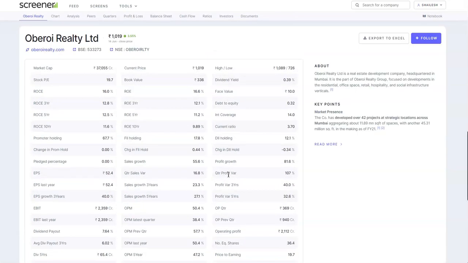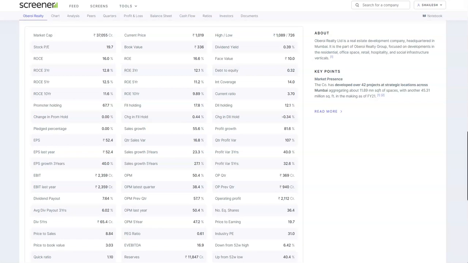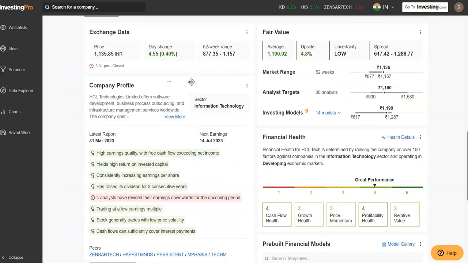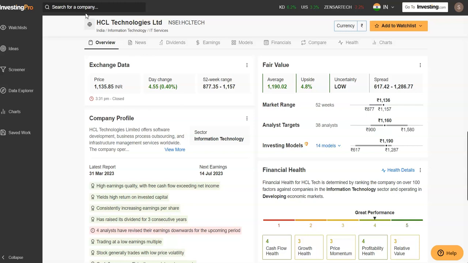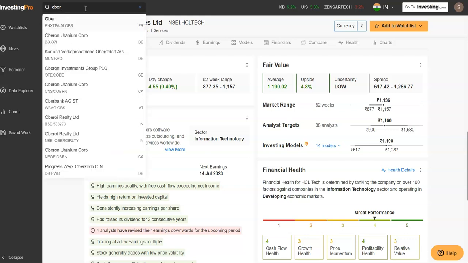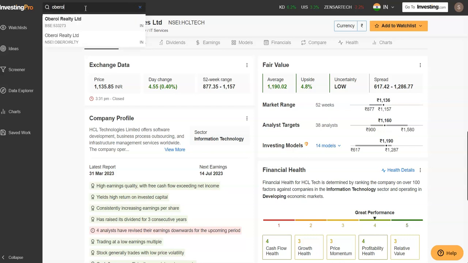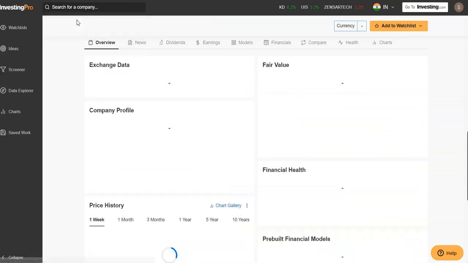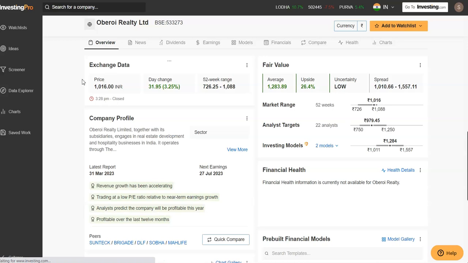So let's check this with the other website that we have. Oberoi Realty. So we find that the average fair value for this stock is 1283.89.